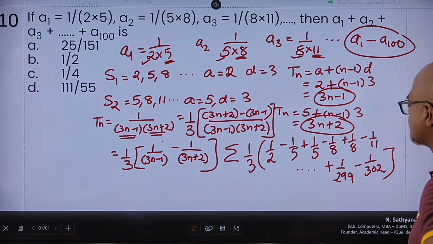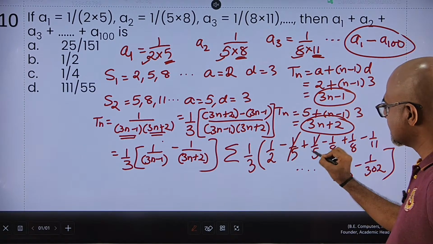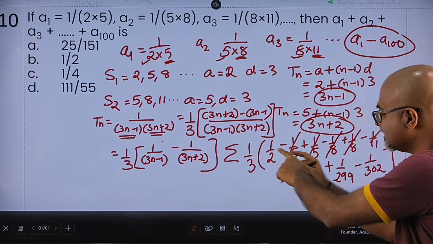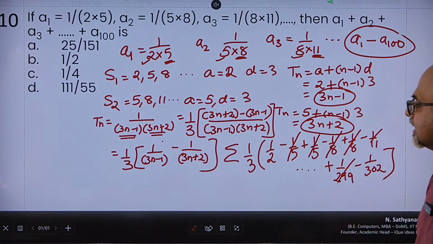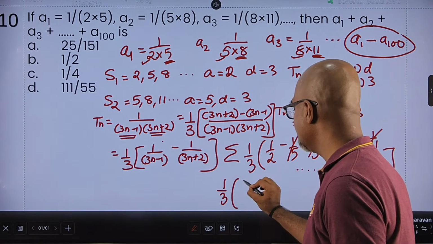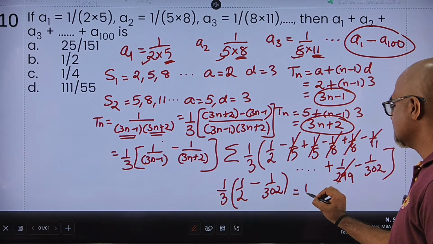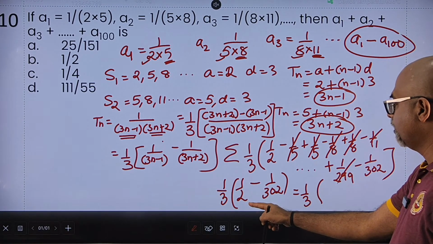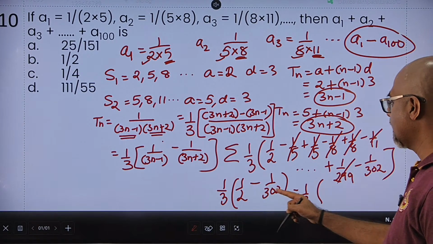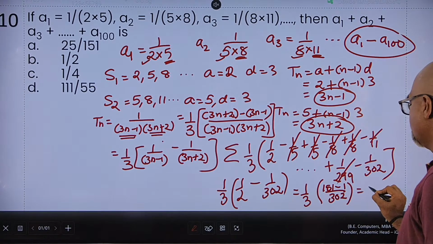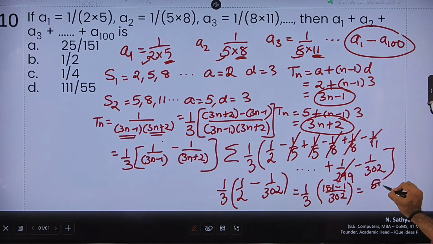And now comes the brilliance. 2 does nothing, but this cancels out. This cancels out. So first term is left, the other terms will keep cancelling. So if the first term is left, last term will be left. Everything else will cancel out. So this just becomes 1 upon 3 into 1 upon 2 minus 1 upon 302. Now this is easy. 1 upon 3, 151 into 2, right? So this becomes 151 minus 1 upon 302, which is equal to 151 minus 1, 150 upon 3. So 50 upon 302, which can be simplified as 25 upon 151, and that's my first option.